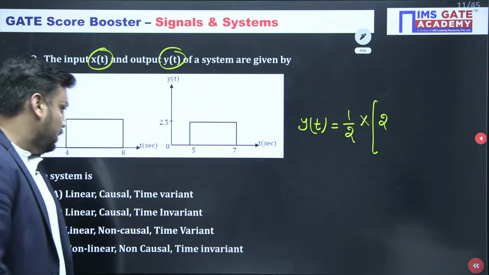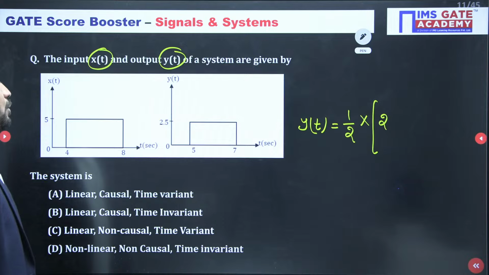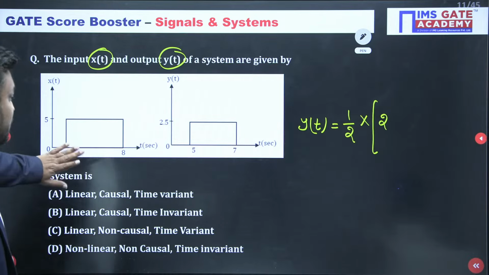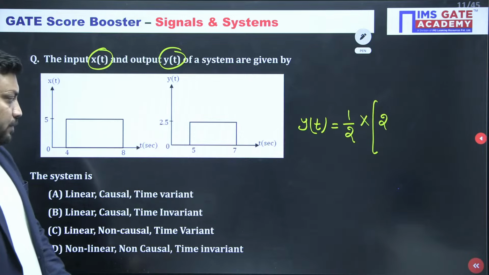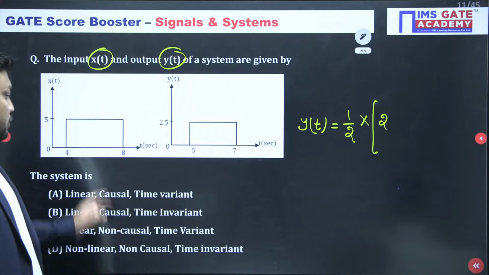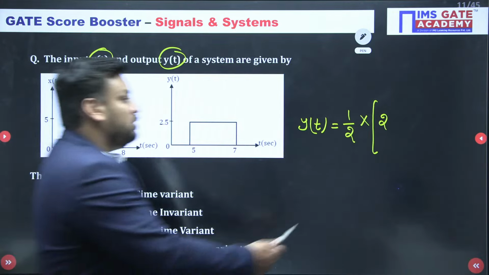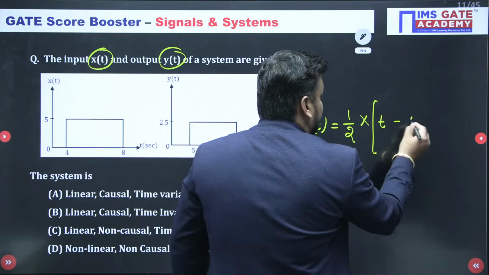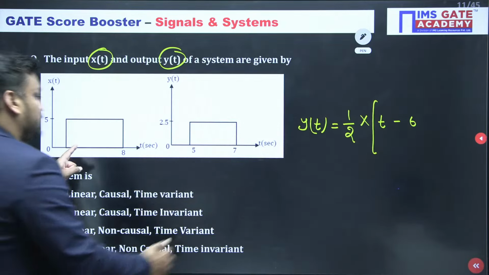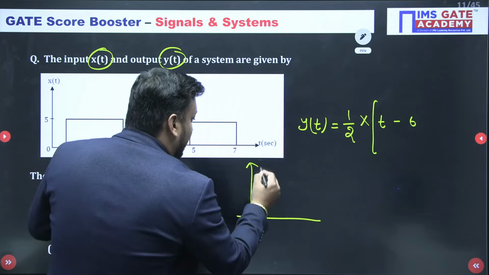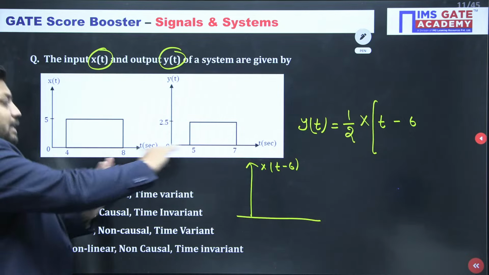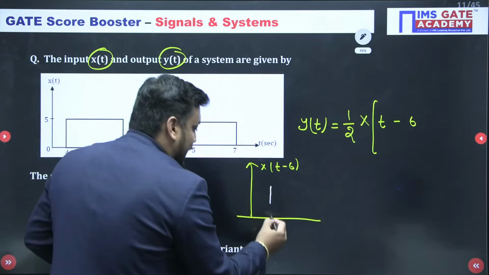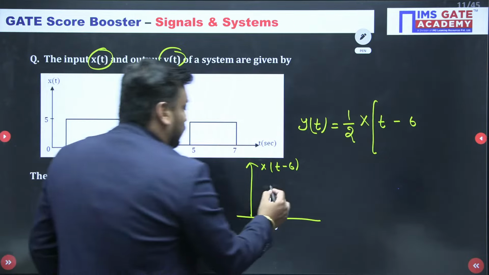2t for sure will come, sir. Is this clear or not, guys? And before that, you should tell me, is there any shifting? Yes, sir, shifting will also be there. Because 4 to 8 is there, suppose I shift this signal by 6, x(t minus 6). How will x(t minus 6) be drawn? It means we have to shift this signal to the right by 6. So 4 plus 6 will be 10 and 8 plus 6 will be 14.